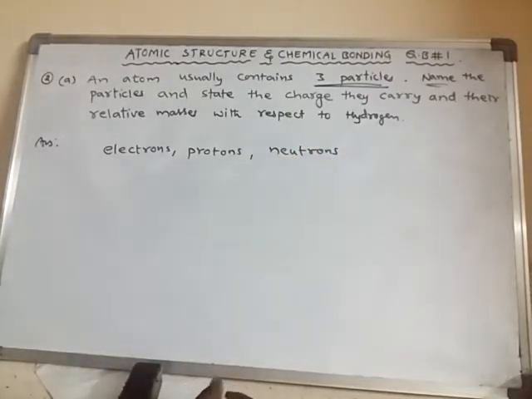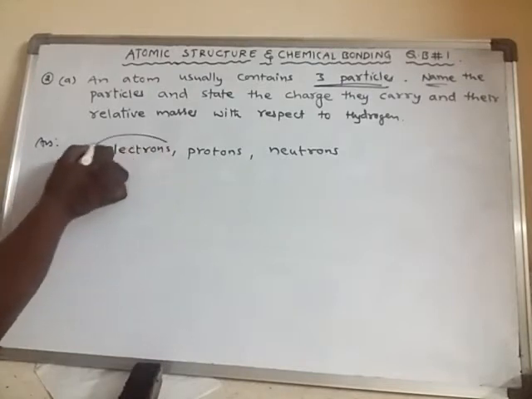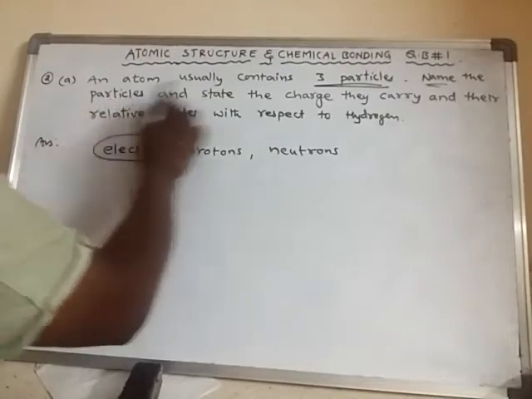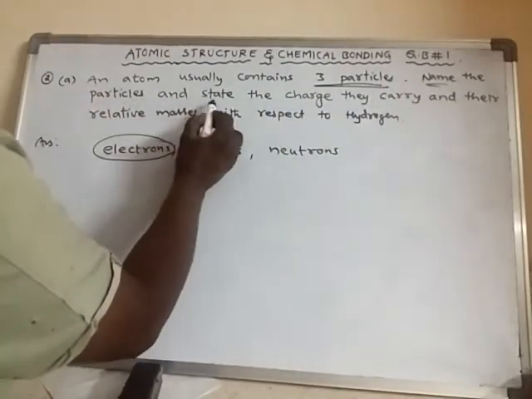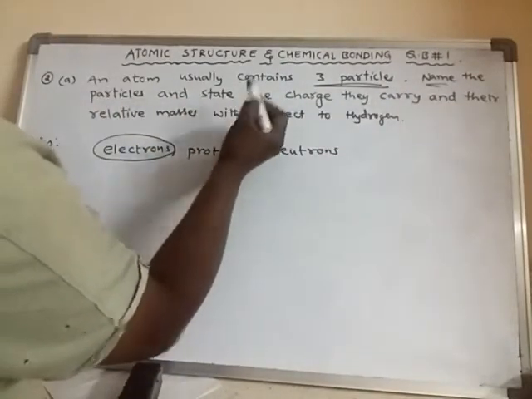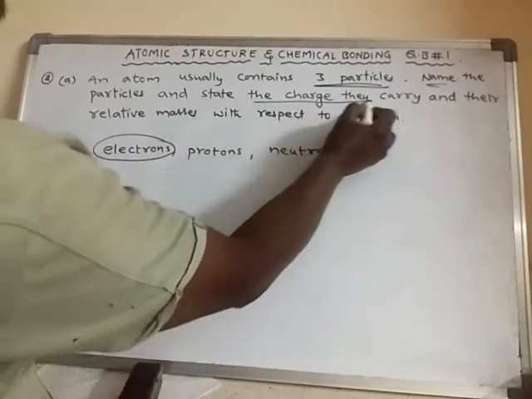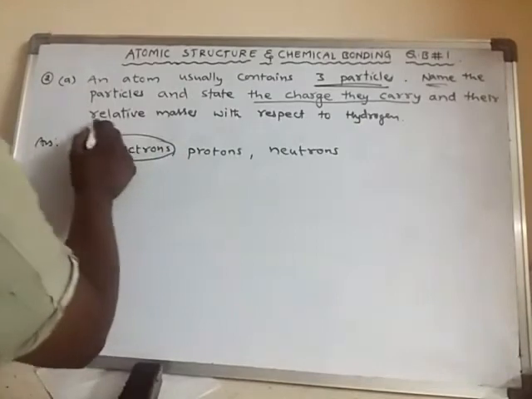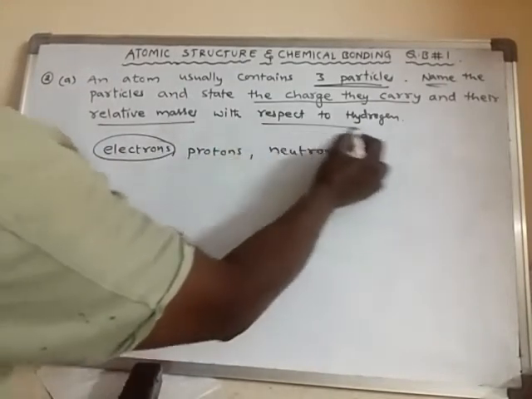So we have to name the particles and state the charge they carry, and their relative masses with respect to hydrogen.